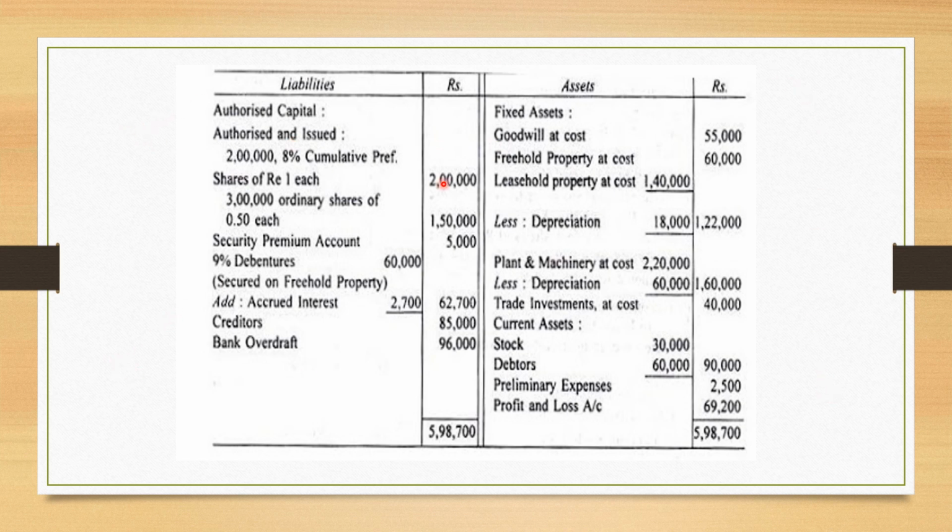Let's say this is the balance sheet of a company, and the company has been making losses for a number of years. All the fixed assets on the asset side are overvalued, and they have shown some fictitious assets also. If you see here, they have shown a goodwill of rupees 55,000 on the asset side.